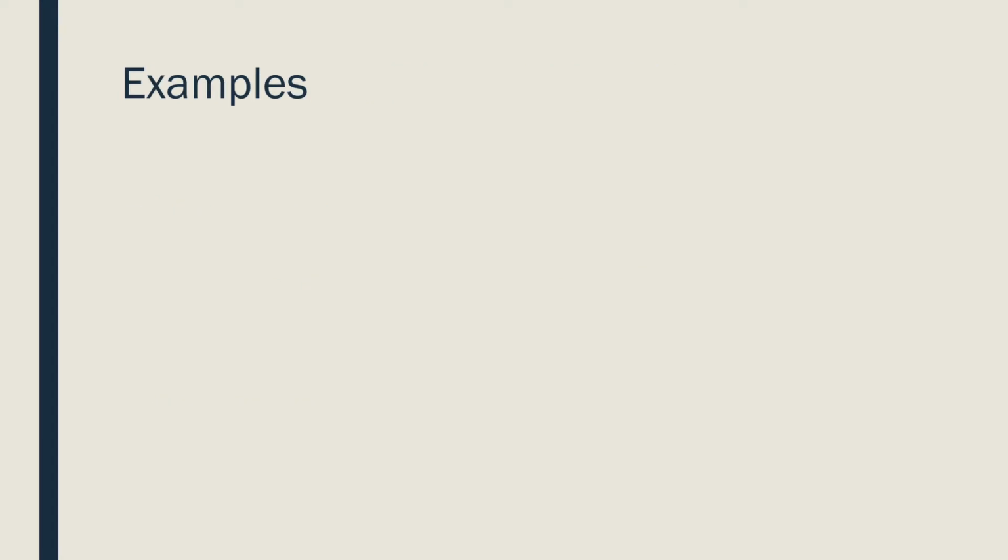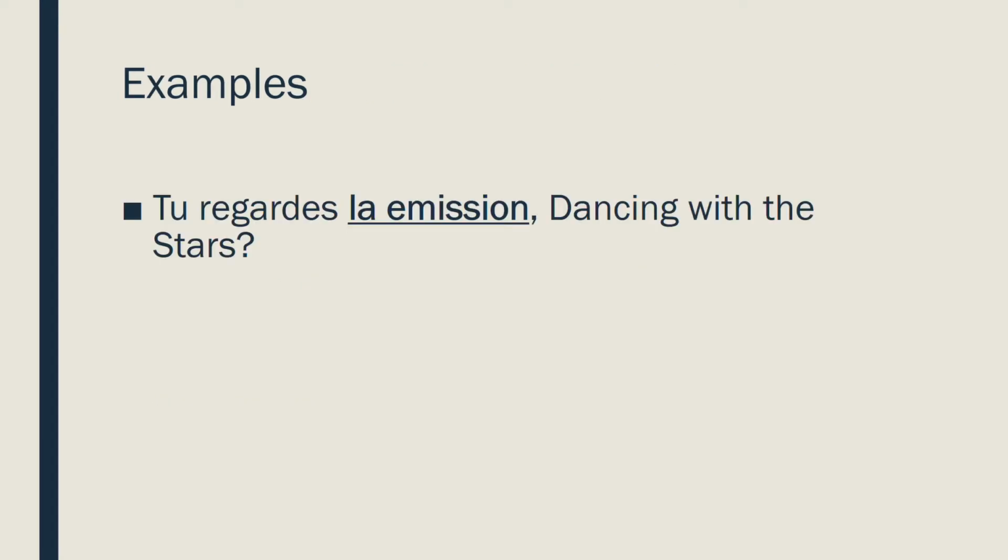Let's go through some more examples. Tu regardes la télé, Dancing with the Stars? Oui, je la regarde. So, do you watch this TV show? Yes, I watch it. You'll notice that it had to continue matching in gender and in number, and that it went before the verb. La.